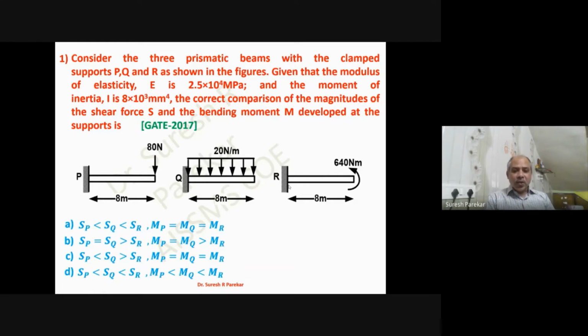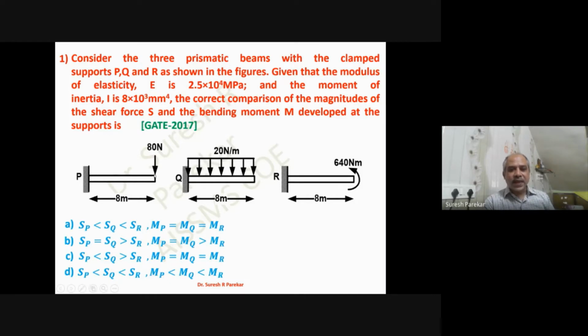So SQ is the larger one, SP is lesser than SQ but greater than SR, and therefore SQ will be the largest one. So we have option C for the first.